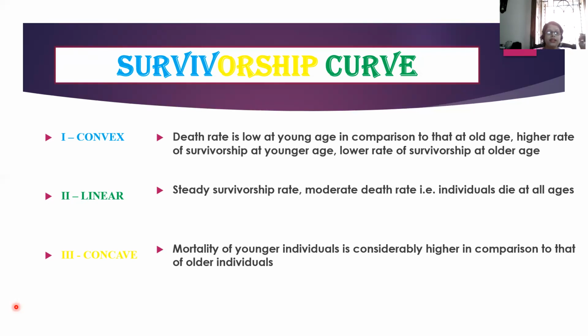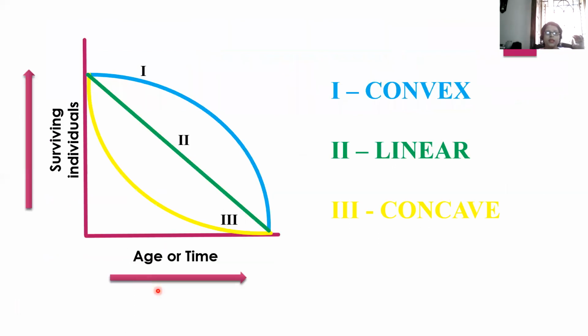Then we have the concave one. Mortality of younger individuals is considerably higher in comparison to that of older individuals. So type 1 is for us, human beings. This is for birds and this is for trees.